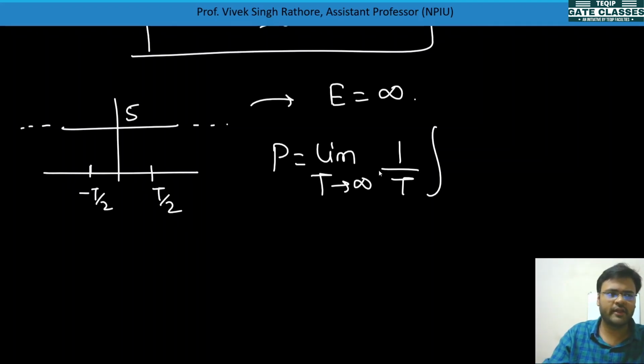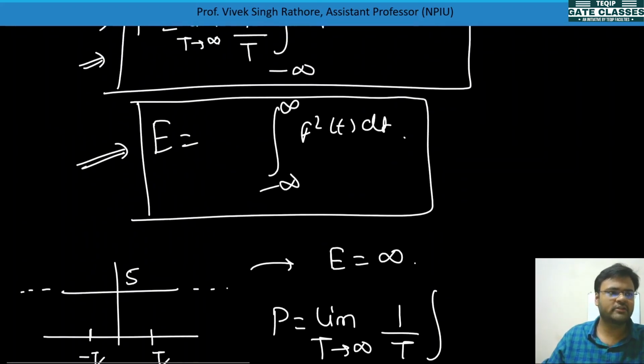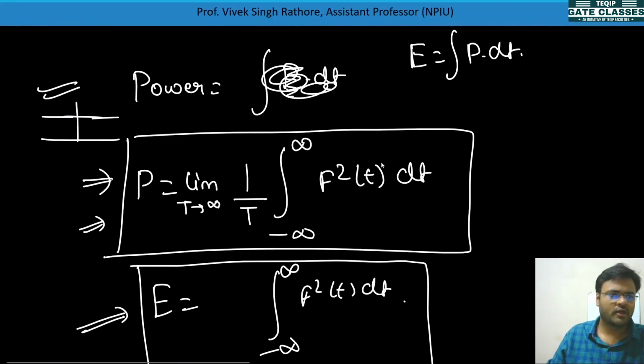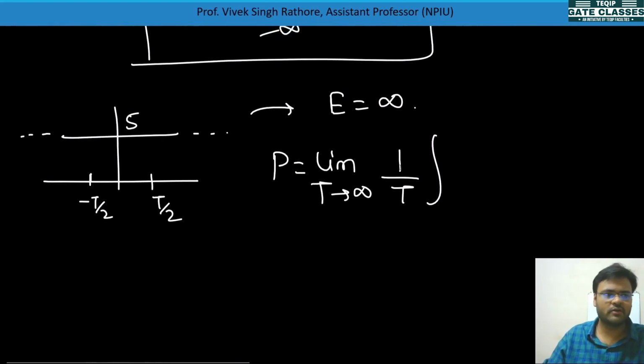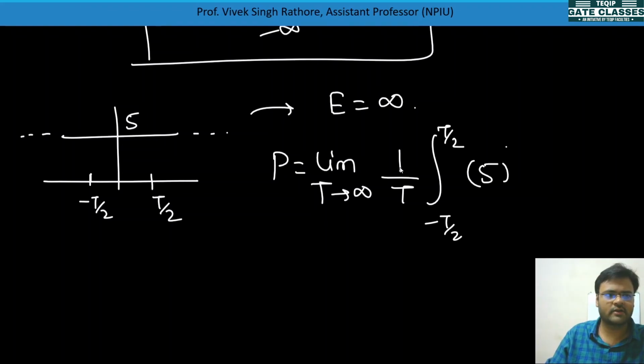Here we need to calculate average power, so instead of minus infinity to infinity we can write minus T by 2 to T by 2. If we integrate over one complete time period and divide by the complete period, we get the average power. So we take minus T by 2 to T by 2, and 5 cos square dt.